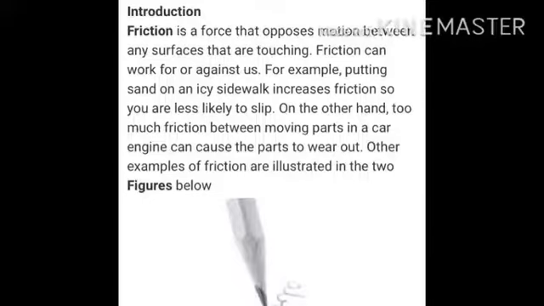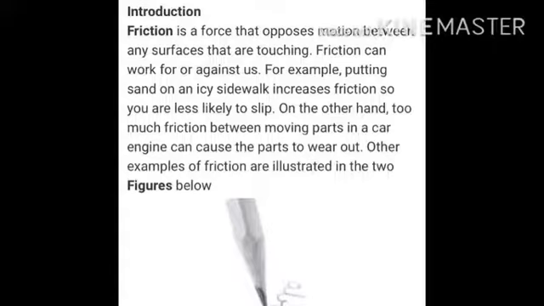On the other hand, too much friction between moving parts in a car engine can cause the parts to wear out. Other examples of friction are illustrated in the two figures below. See, the pencil is used for writing. We are able to write with a pencil because of the friction between the pencil and the paper.